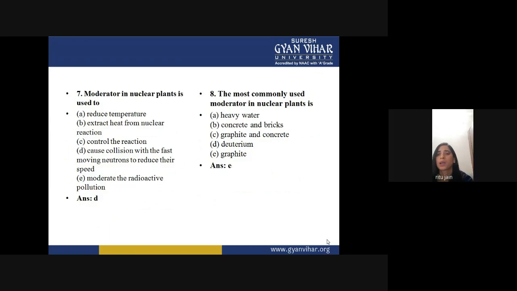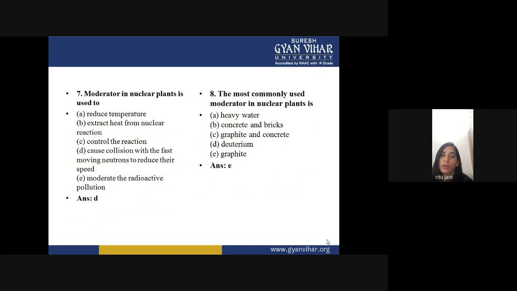Now another question. A moderator in a nuclear plant is used to: one, reduce temperature; second, extract heat from the nuclear reaction; third, control the reaction; fourth, cause collision with the fast moving neutrons to reduce their speed; and last, moderate the radioactive pollution.